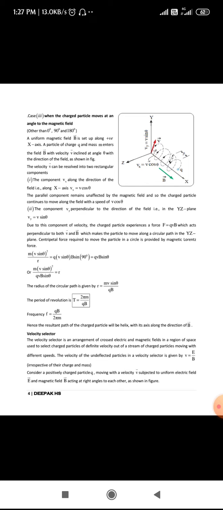Here I'll read out the theory part first. A uniform magnetic field vector B is set up along the positive x-axis. A particle of charge q and mass m enters the magnetic field B with the velocity vector v inclined at an angle theta with the direction of the field, as shown in the figure.